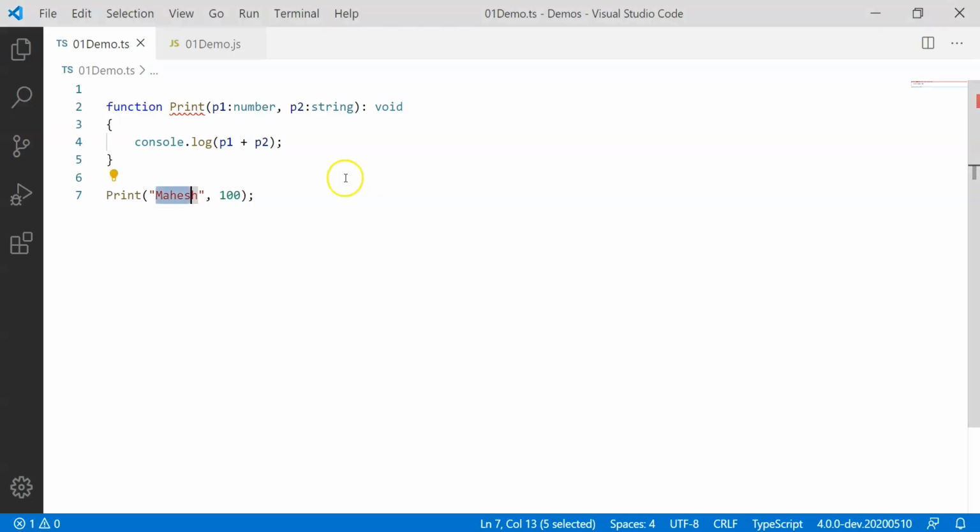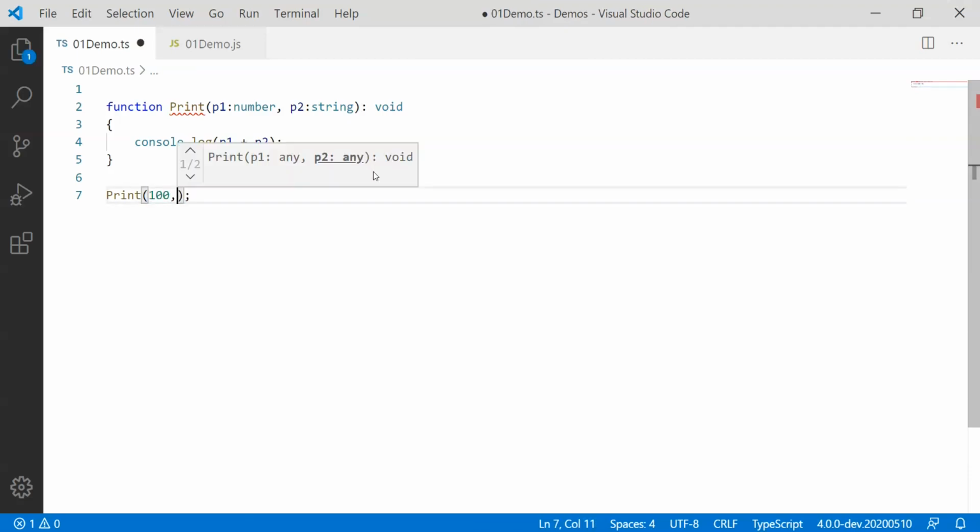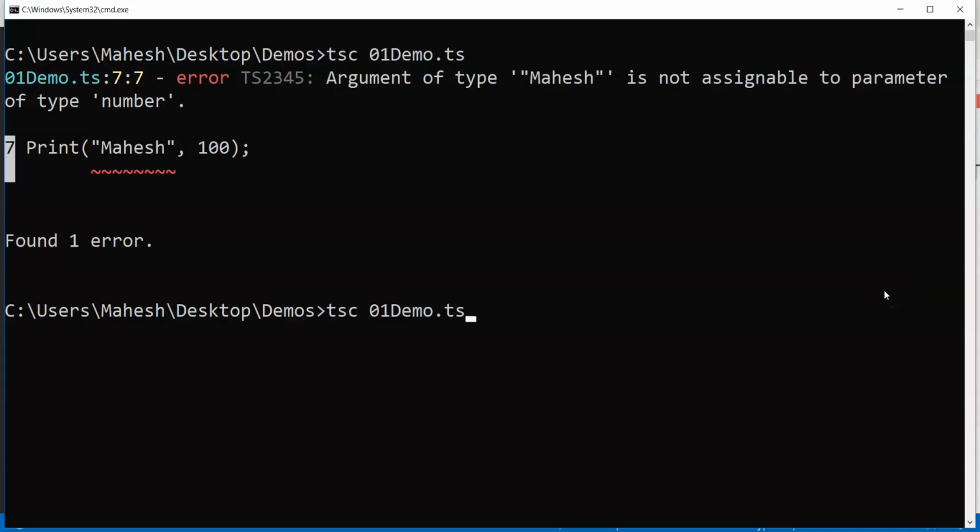So now we received one error while we try to transpile this code into JavaScript, as TypeScript is type safe or strictly typed. So ultimately, now I'll try to exchange p1 with p2. I'll pass it on like this. Let us see whether now it will transpile. Now it should transpile and it should work as well.